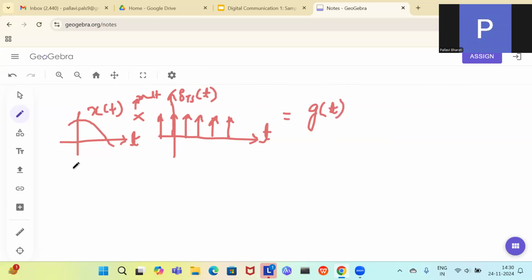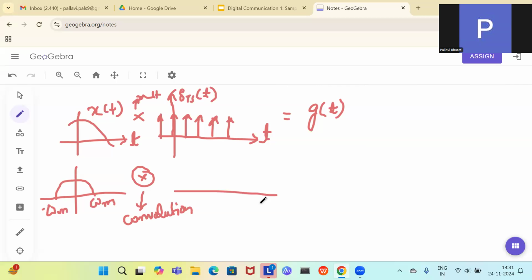Now, if you see the same thing in the frequency domain, your signal was something like this. It was having a spectrum from minus 2 pi Fm, or minus omega m, to omega m. Multiplication in the time domain results in convolution in the frequency domain.